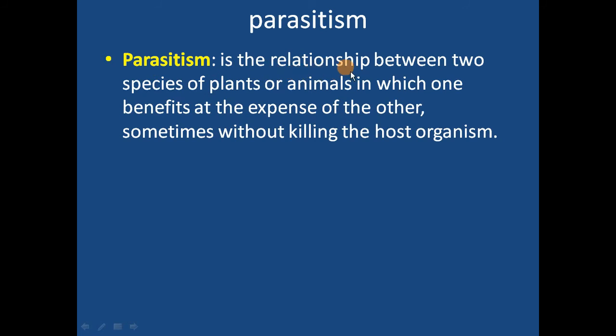It is the relationship between two species of plants or animals in which one benefits at the expense of the other, sometimes without killing the host organism. इसी को सिंपल वे में अगर हम एक्सप्लेन करते हैं तो ये आपका एक टाइप का पॉपुलेशन इंटरेक्शन है, पैरासिटिज्म, right, where the interaction is between two different species, not same species. Same species cannot be parasite, it should be from two different species.